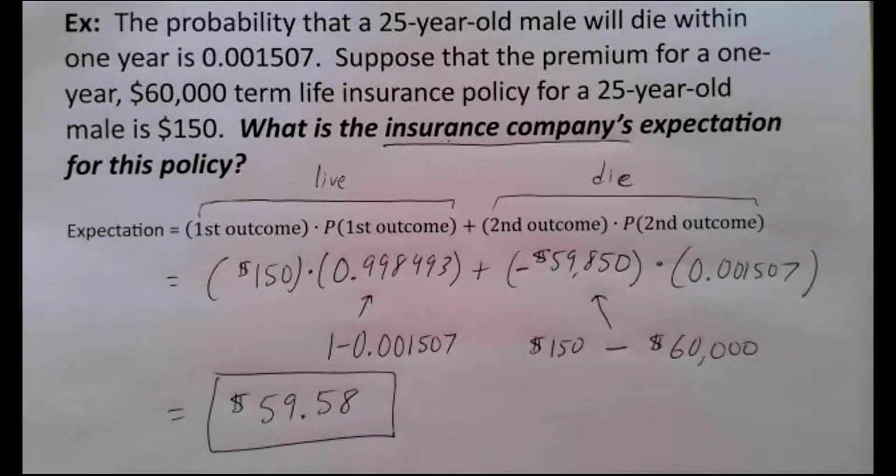And so what we're saying is it averages out. Yes, they win money a lot. They lose money occasionally. It averages out to be as if the insurance company just makes this much money every time they sell it. That's the long run average value. That's what expectation means.